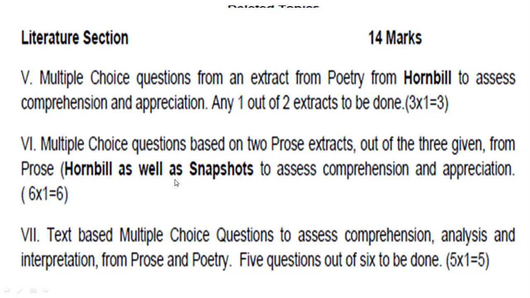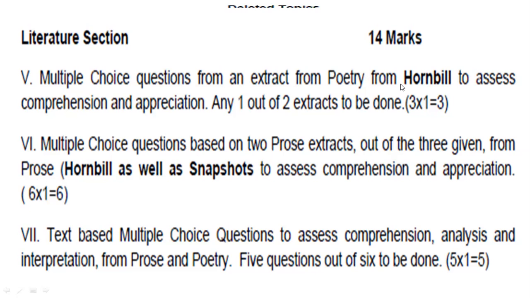So 2 prose extracts will be given to you out of the 3 given from prose. It means MCQ questions based on 2 prose extracts out of the 3 given. 3 prose extracts will be given to you. Out of 3, you have to select any 2, and from those 2 extracts, you have to give the answers of those 6 questions. Right? So it will be of 6 marks, 1 mark each.